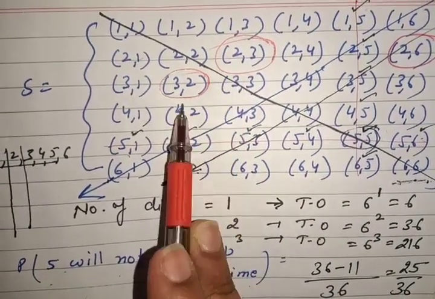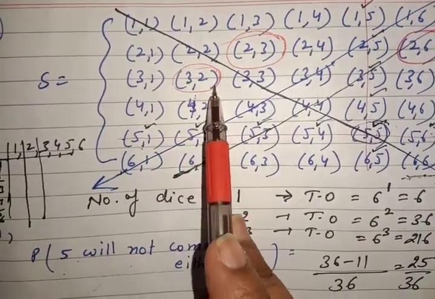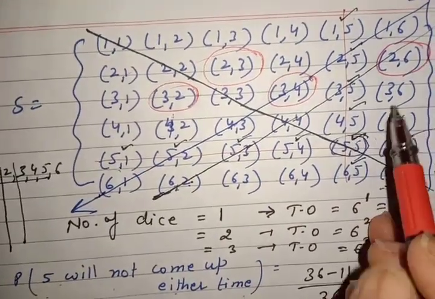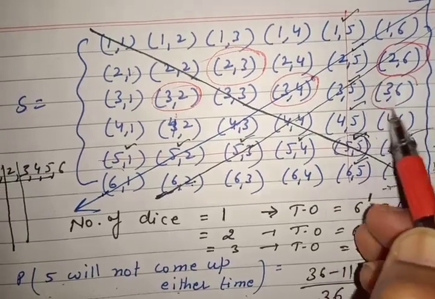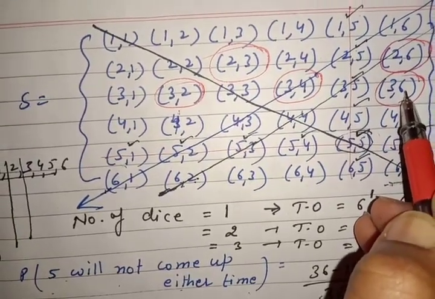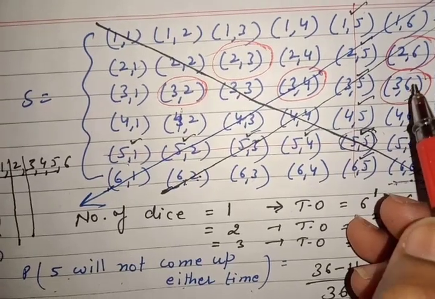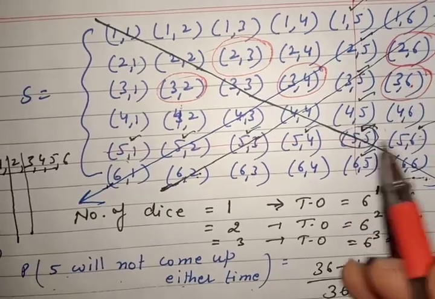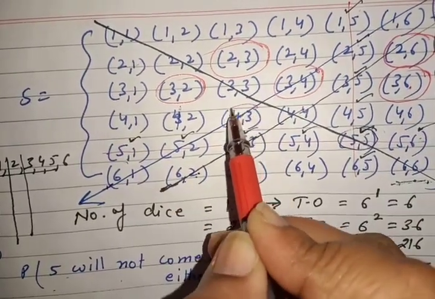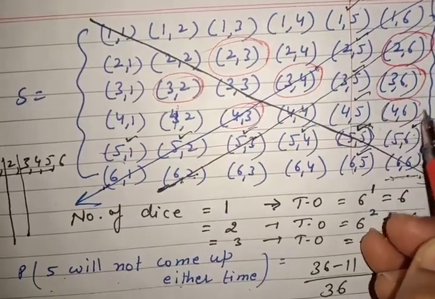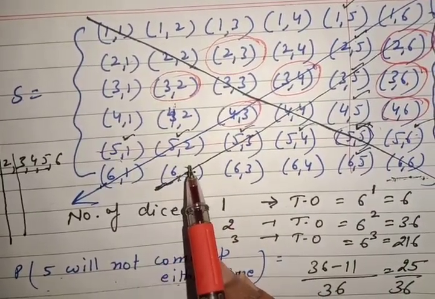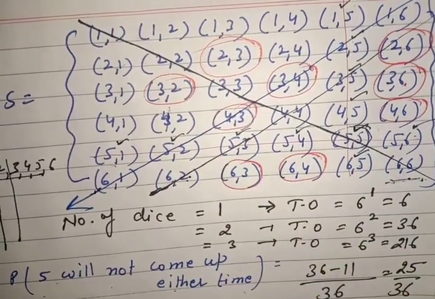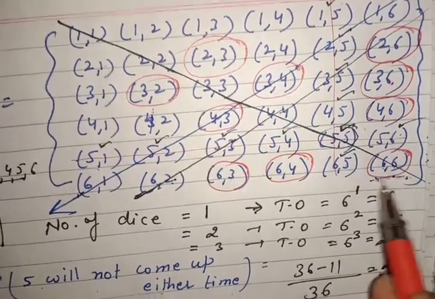Order matters in probability. So this is also multiple of 2 and multiple of 3. This is 3 and this is 2. So we can write all these multiple of 2 and multiple of 3 like this. Then again see here, multiple of 2 and multiple of 3.